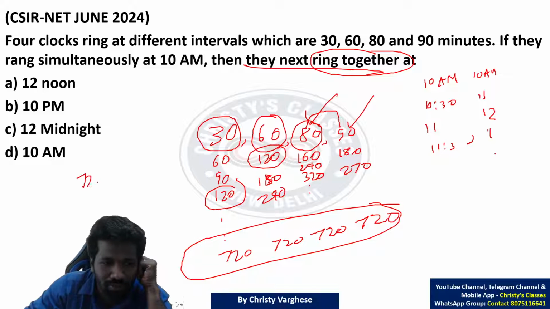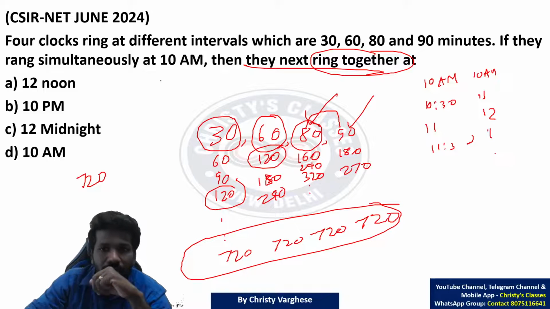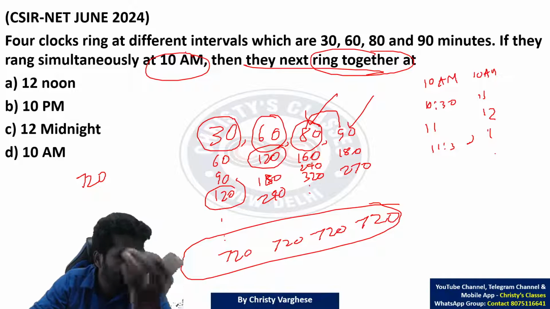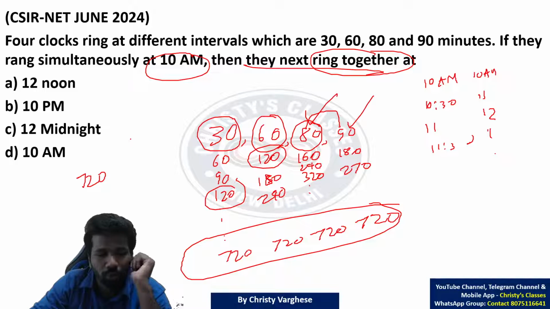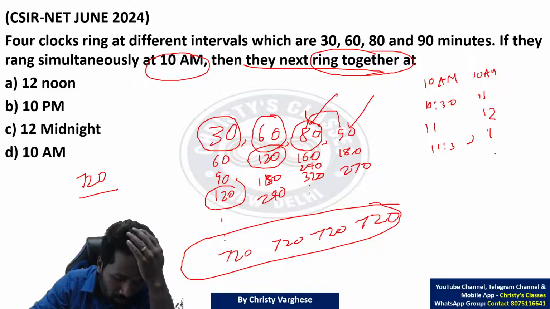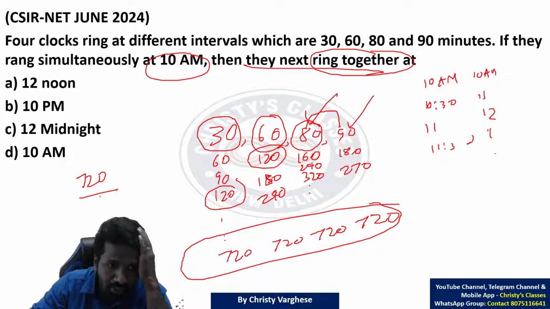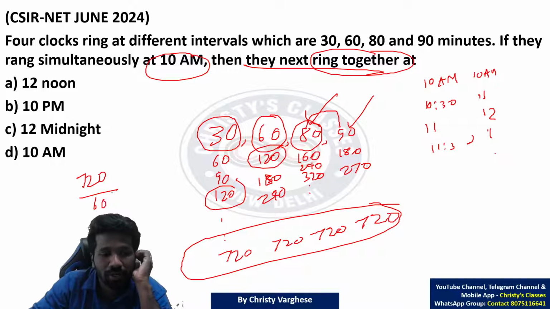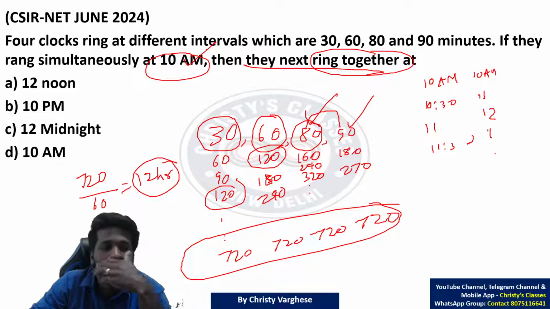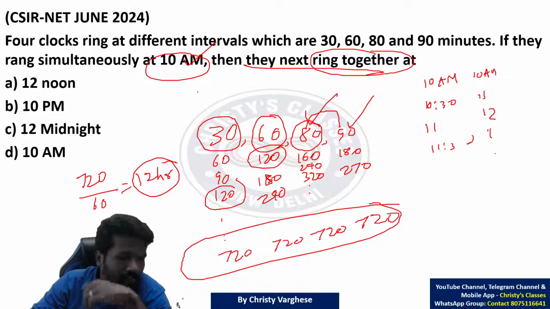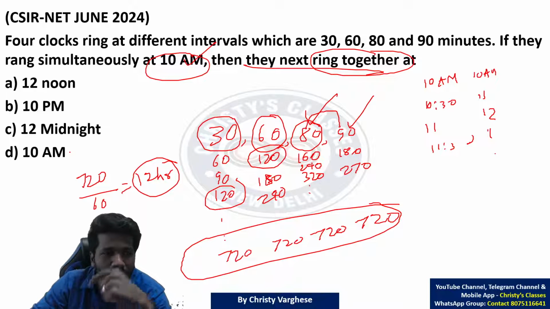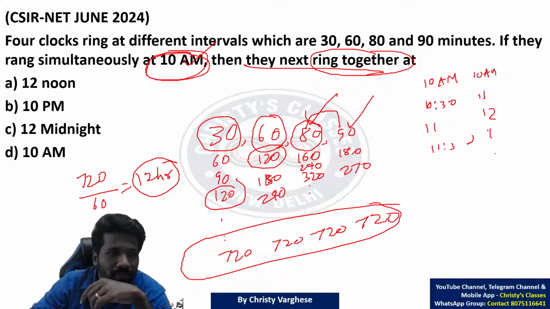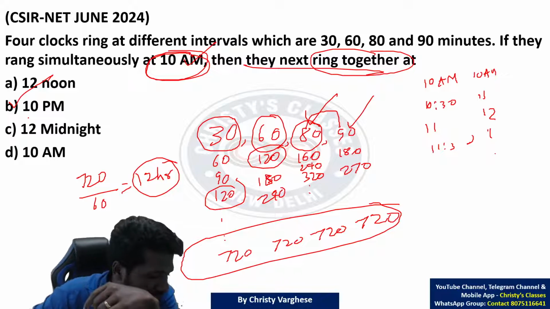720 minutes. अभी 720 minutes को hours में convert करना है, because 10 AM के बाद कौन सा hour में repeat करेगा? As you know, 1 hour is 60 minutes, so 1 minute is 1 by 60 hours. So 720 by 60, it is 12 hours. मतलब 10 AM ring किया तो अभी 12 hour later it will again ring. 10 AM to 10 AM is 12 hours, na? So 10 AM next 12 hours means 10 PM. So option B is the answer.